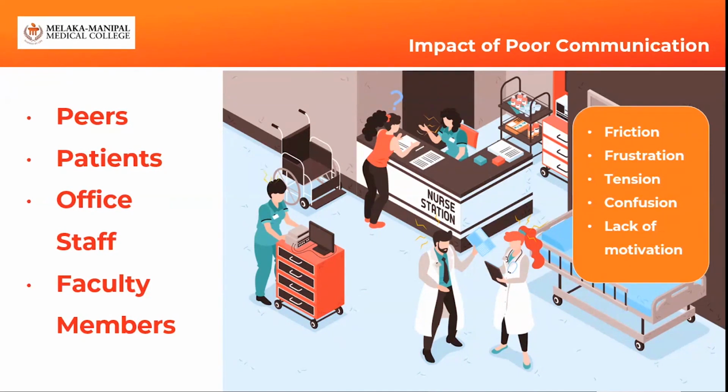Confusion. Now students need to have a very good instruction medium where they know what to do, where to go, which hospital ward they have to be in. If they don't have good communication, they will end up confused, and they might end up going to the wrong place at the wrong time, and ultimately missing the class. That would further increase the tension and frustration. All this will keep on going like a domino effect and come back to the student. Lack of motivation: the top four happening will definitely lead to lack of motivation. So these are all a domino effect. All this impact of poor communication will be a domino effect, and the impact will be on these people, the students.